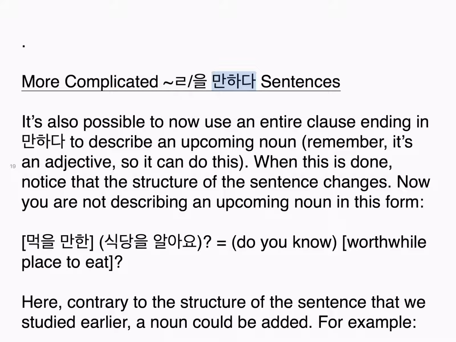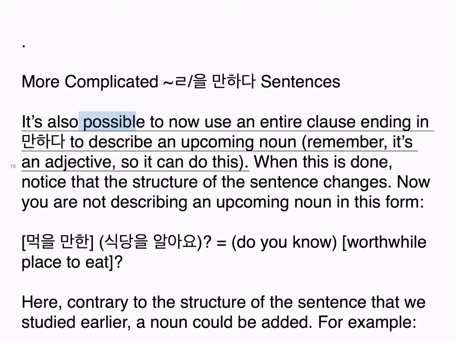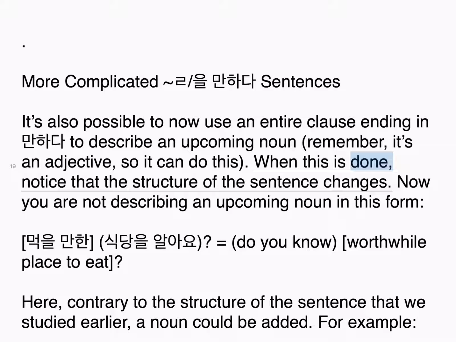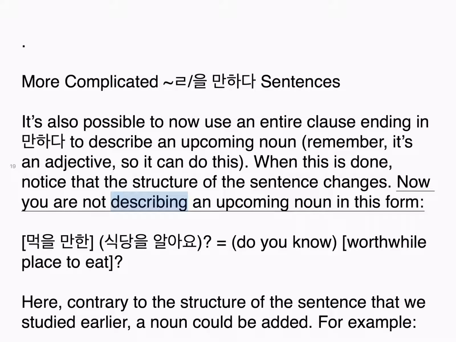을 만하다 in sentences. It's also possible to now use an entire clause ending in 만하다 to describe an upcoming noun. Remember, it's an adjective, so it can do this. When this is done, notice that the structure of the sentence changes. Now you are describing an upcoming noun in this form. 먹을 만한 식당을 알아요. Do you know a worthwhile place to eat?